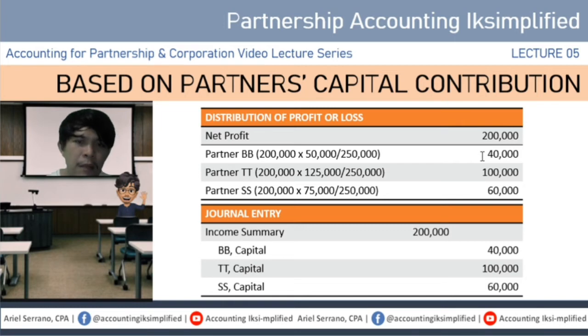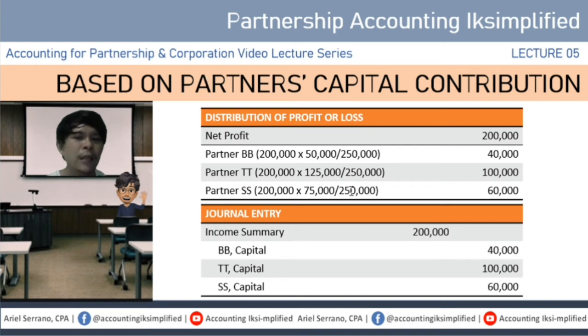Kay partner BB, 40,000. Kay partner TT, 100,000. And kay partner SS, 60,000. Simply because you have your 200,000 na net profit times 50 over 250 o times 125 over 250 and times 75 over 250 para kay partners BB, TT, and SS respectively.